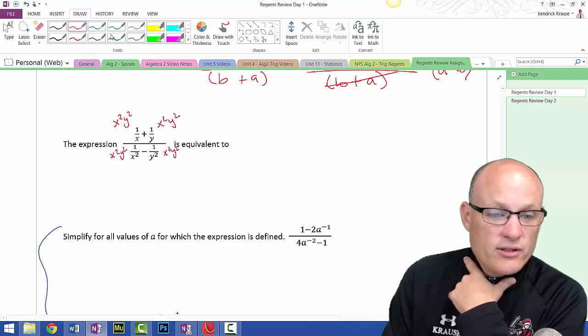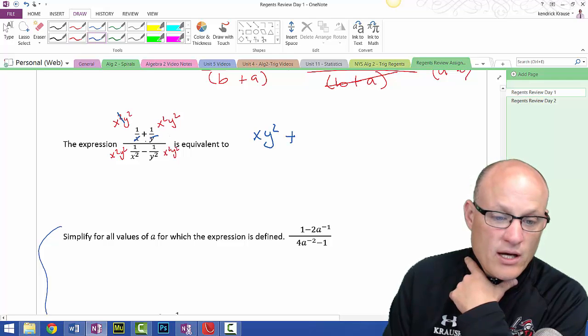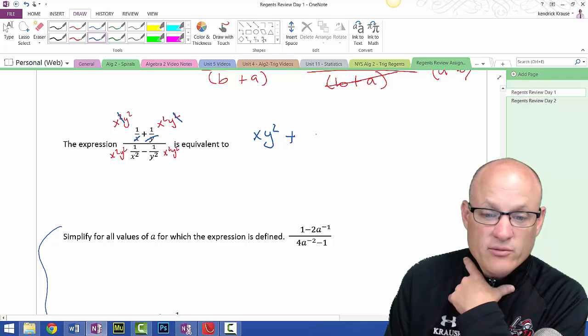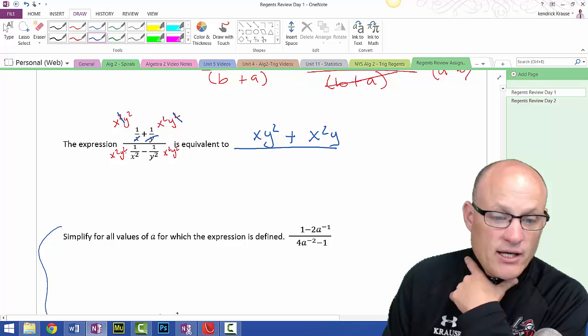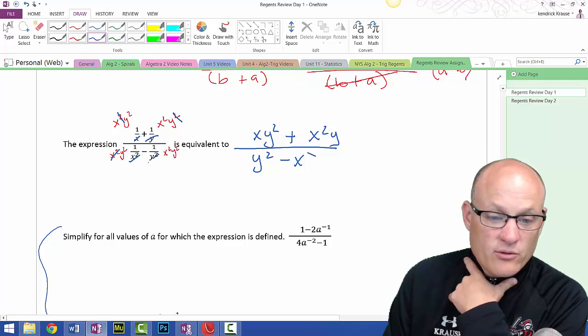So, let's see. This x cancels with one of these x's. So it leaves me x, y squared plus, this y cancels with one of these y's, leaves me x squared y, all over. x squareds cancel, so y squared minus x squared is what I'm going to end up with. y squared minus x squared, because the y squareds cancel here.